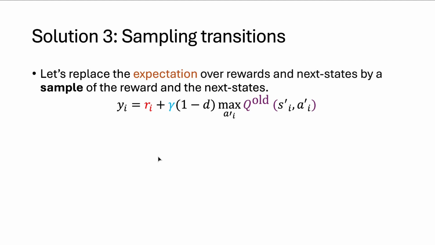We imagine that we were in state s_i and we performed action a_i, and then from that we transitioned into s_i prime and got a reward of r_i. And we're going to use that single transition that we experienced to form our regression targets in place of the expectation.